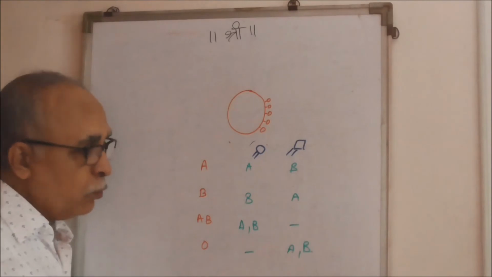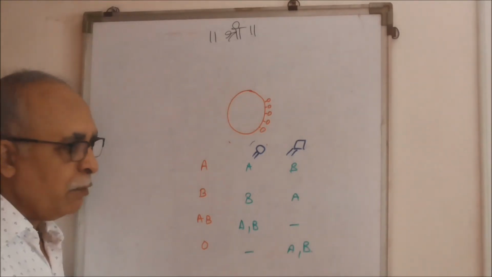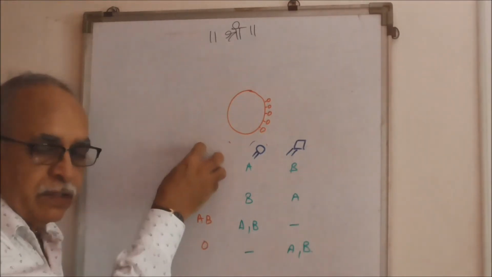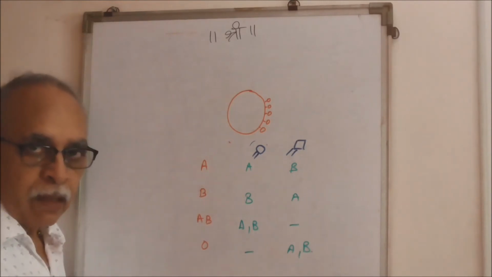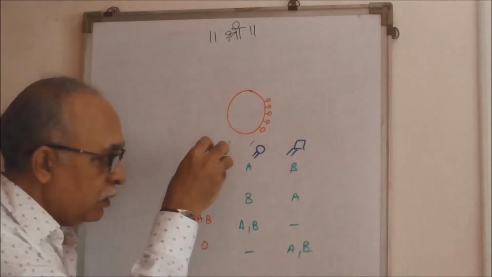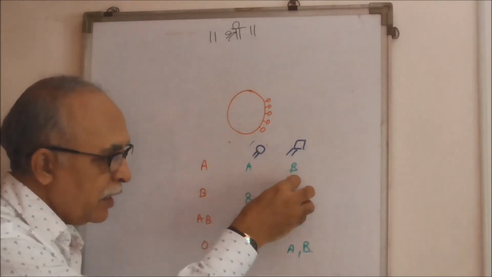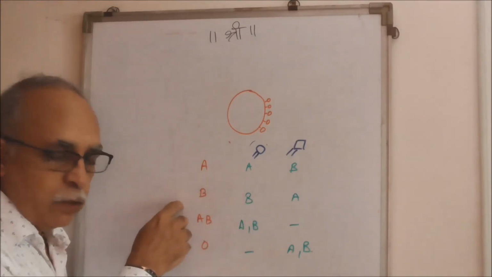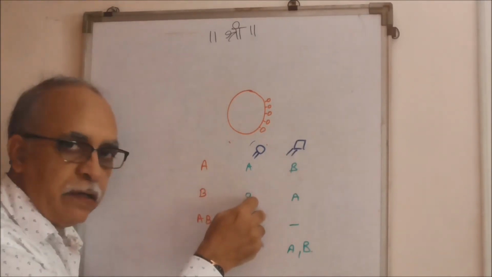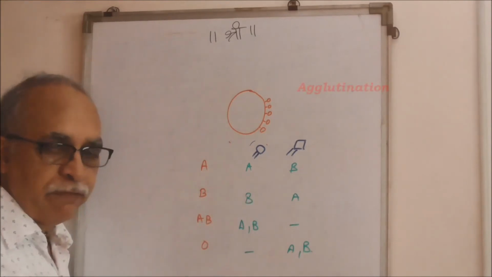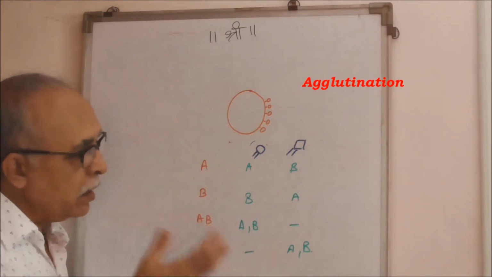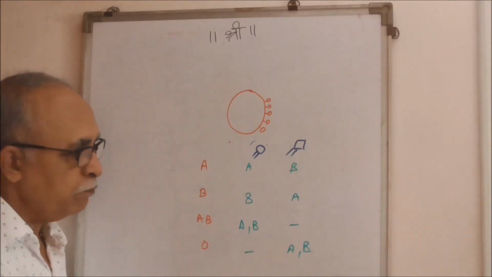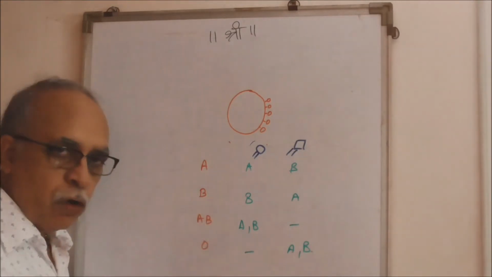Now, this blood grouping system plays a vital role at the time of transfusion of blood. That is, if blood group A receives transfusion of blood group B type, then there would be a reaction between one of the antigens and one of the antibodies. That is, if blood group A receives B type of blood group, then it will have antibodies for that antigen, and that would result in the process of agglutination. Clumping would be there. In simple words, the transfused blood would be rejected. Same happens with B, AB, or O.